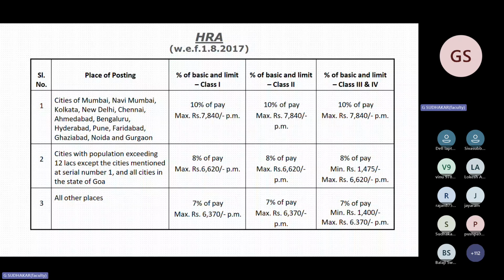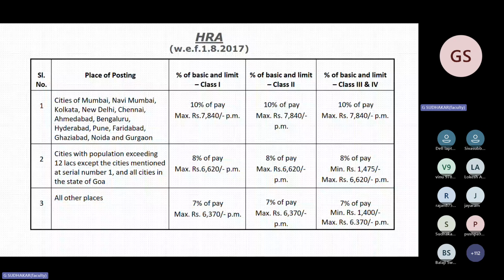So this is about HRA. HRA, one is place of posting. This is very important. Second is, what is the percentage of HRA? These are all the two questions important. For scale 1 to 2, they may ask percentage of HRA for metro cities, or they may ask what is the percentage of HRA applicable to Faridabad. So you have, the option is 8%, 7%, 10%, none of the above.